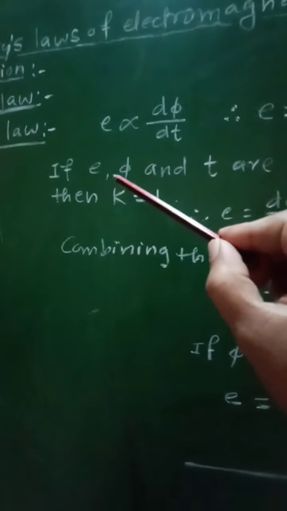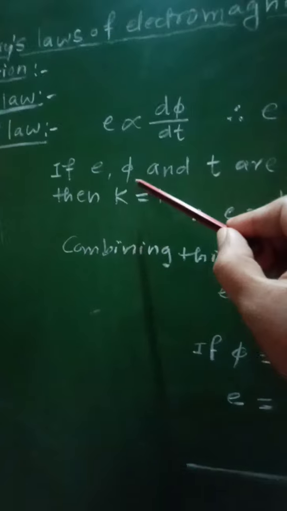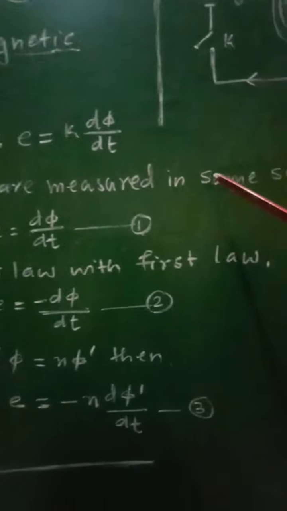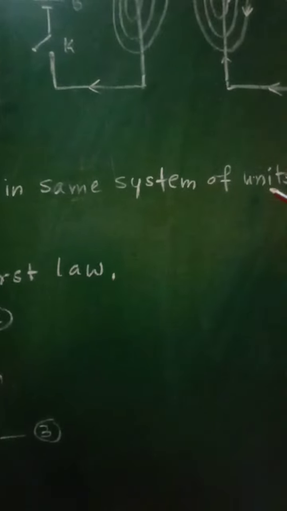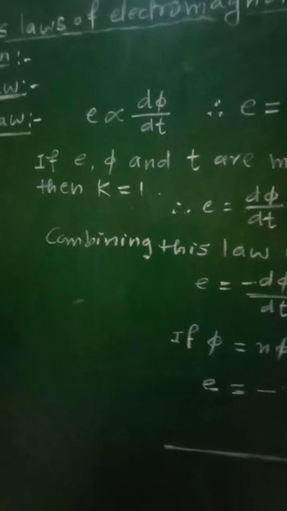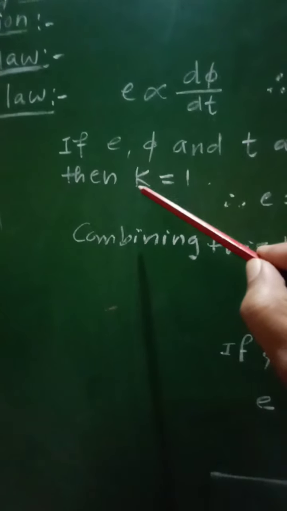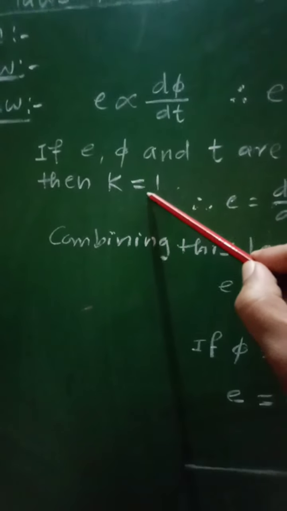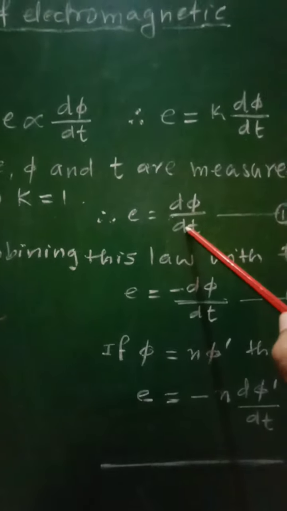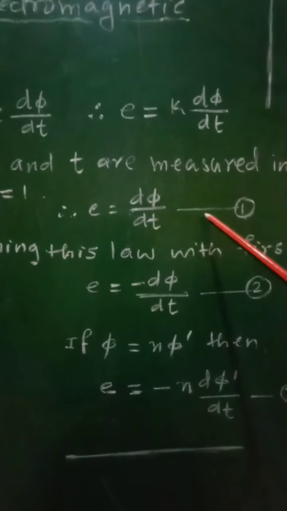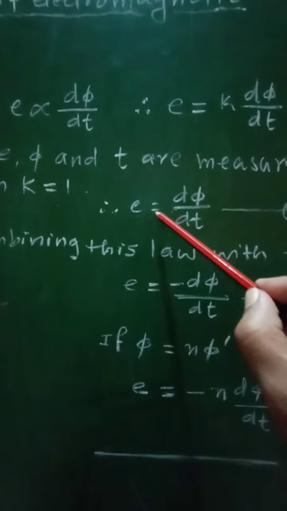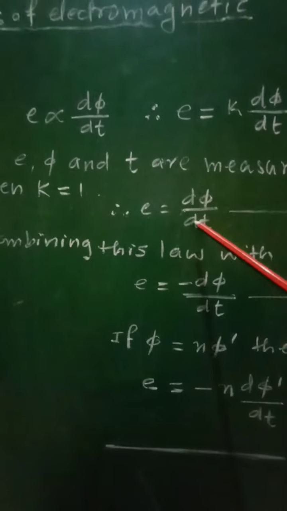Now, if induced EMF E, magnetic flux phi and time t are measured in the same system of units, then the value of K, that is the proportionality constant, is taken as 1, and therefore we can write E is equal to d phi by dt, as K equal to 1, equation number 1. So this gives us the magnitude of induced EMF equal to the rate of change of magnetic flux.